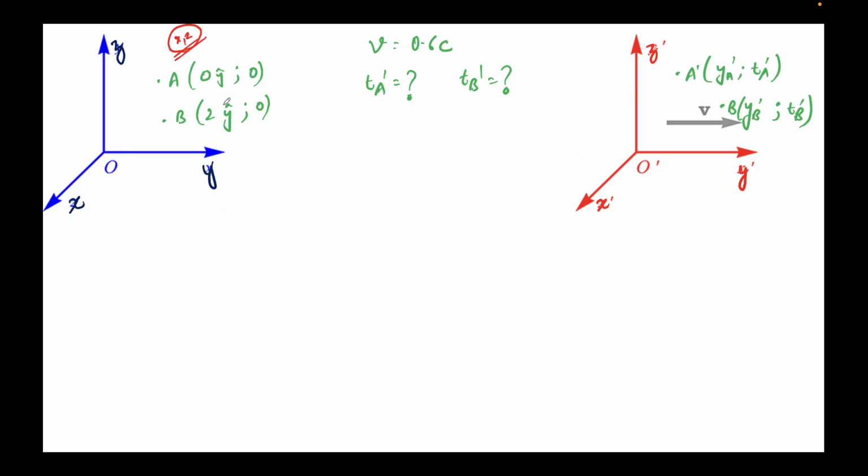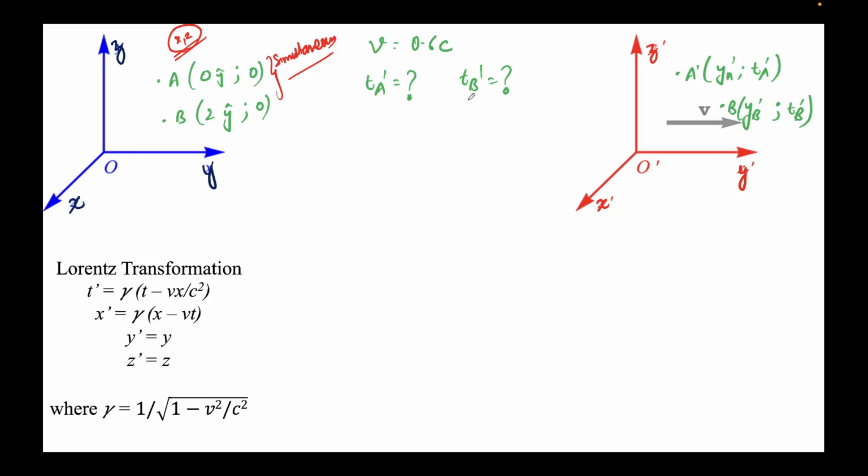So 0 and 2 y cap, and the time stamps 0 and 0. These are called simultaneous events. I talked about this in a previous problem also, but I'll reiterate. This term might itself be a question, simultaneous events. And these are the coordinates in the S prime frame, which is moving with velocity v. Note this direction is y cap, so I've just simply flipped the Cartesian coordinates, which you can rotate easily. And we need to find Ta prime and Tb prime.